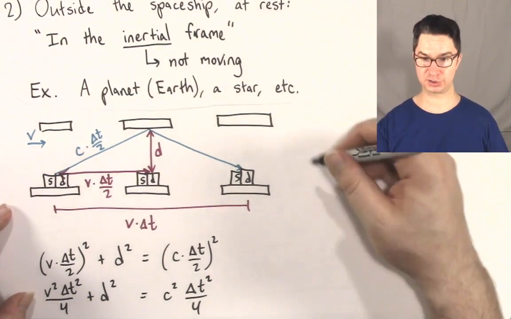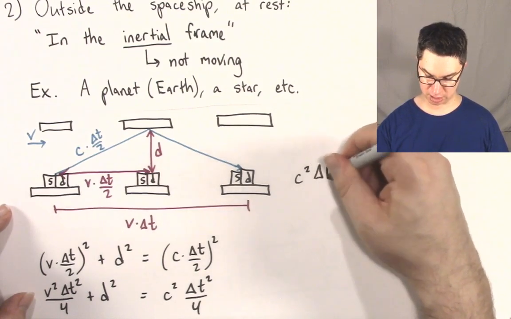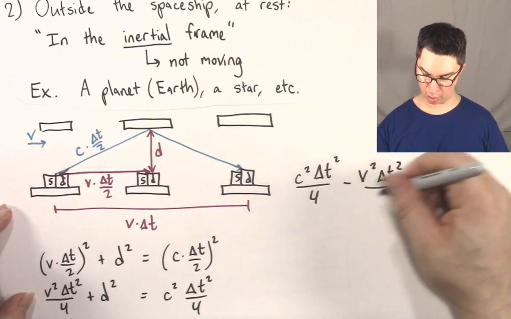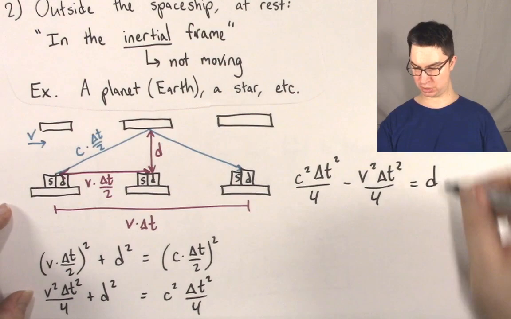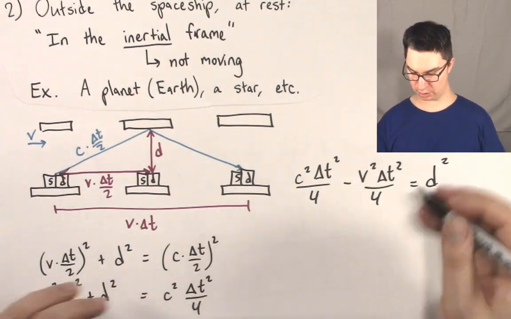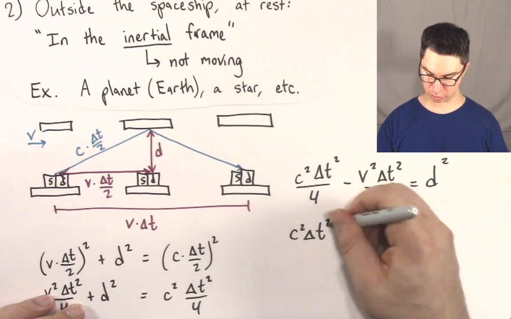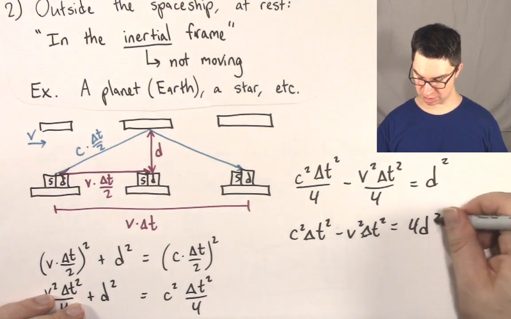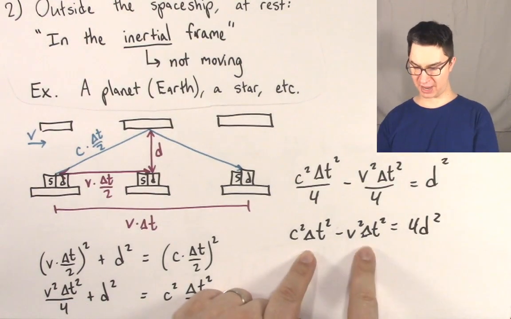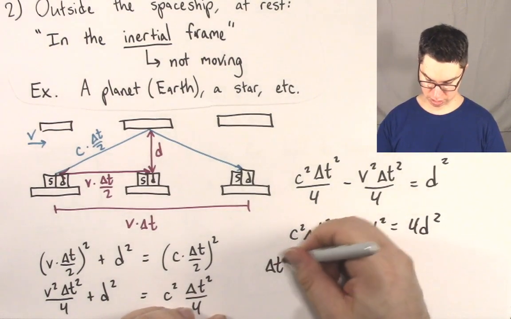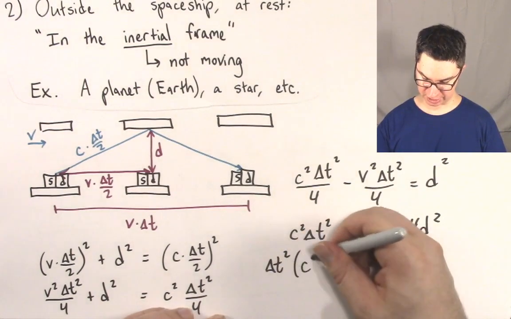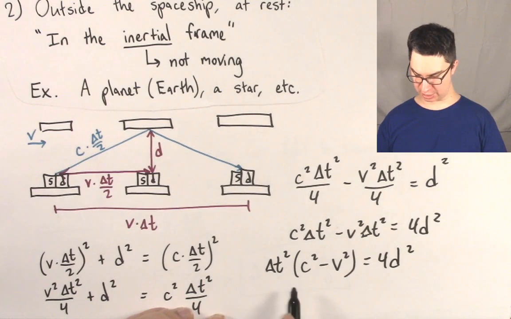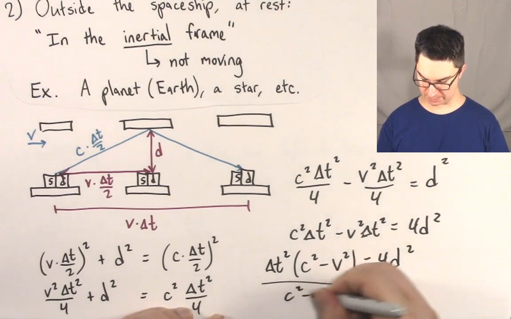Now let's subtract this v squared delta t squared over 4 term from both sides, and let's write the c squared term first. So we're going to write c squared delta t squared over 4 minus v squared delta t squared over 4 equals d squared. Now let's get rid of these 4's by multiplying both sides by 4. So we're going to get c squared delta t squared minus v squared delta t squared equals 4 d squared. And now let's go ahead and factor out this delta t squared. And we're going to get delta t squared times c squared minus v squared equals 4d squared. And let's divide both sides by the c squared minus v squared term.